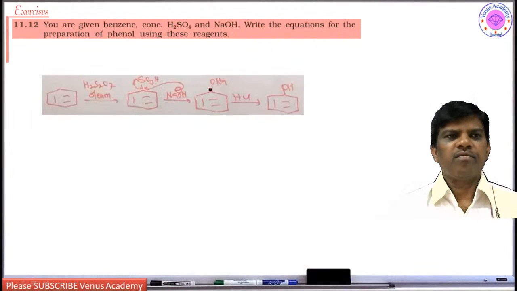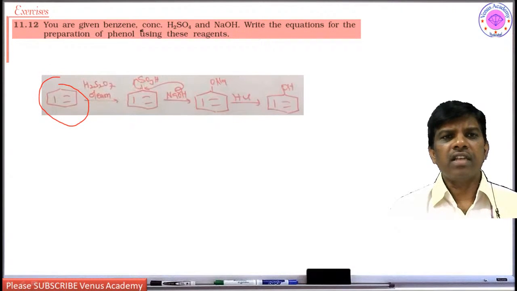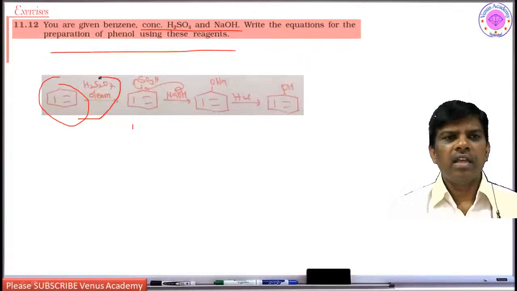Yes, students. Next, you are given benzene, concentrated sulfuric acid and sodium hydroxide. Write the equations for the preparation of phenol using these reagents. Concentrated sulfuric acid or oleum is nothing but H2S2O7.